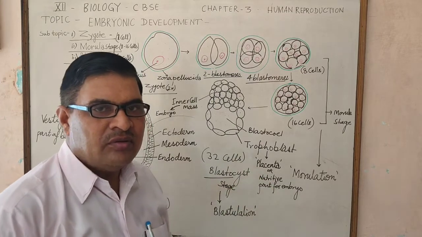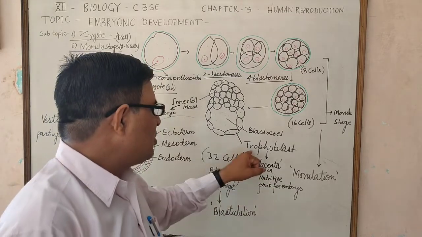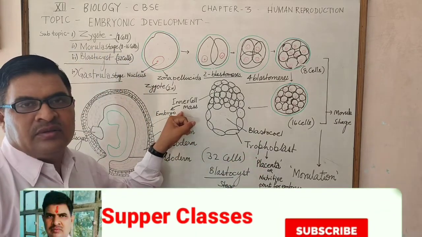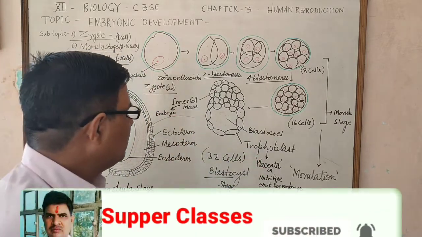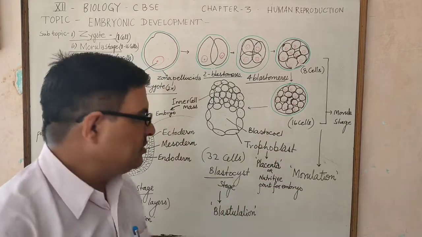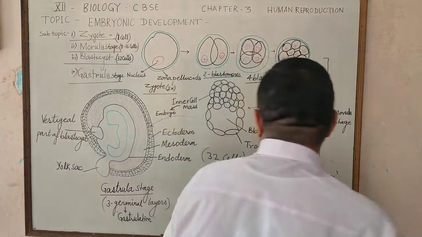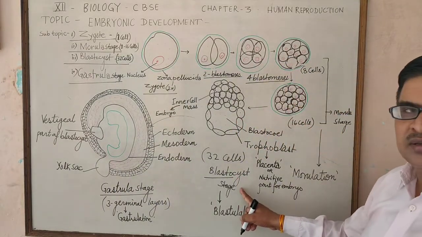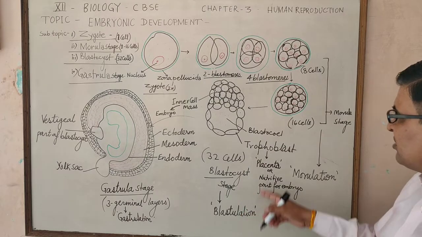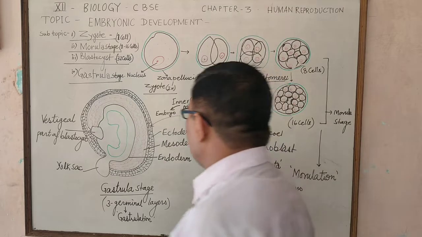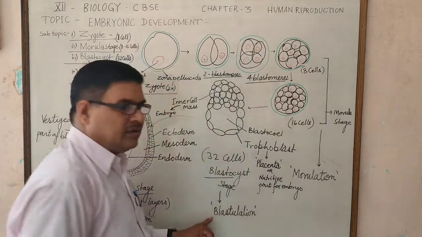But between the trophoblast and the inner cell mass there is the blastocoele, a type of cavity which is a character of the blastocyst stage, and this blastocoele development occurs as a result of blastulation.